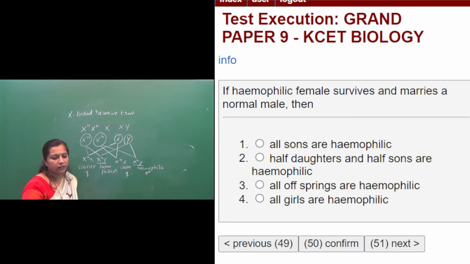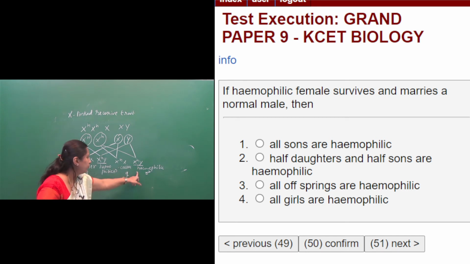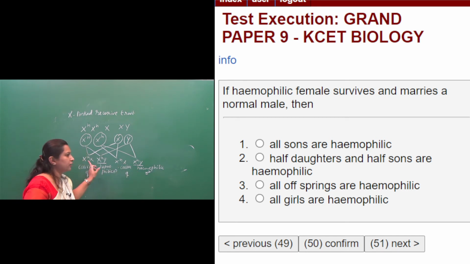Half of the daughters and half of the sons are hemophilic. See here, all the sons get affected with hemophilia, but all the daughters are normal, though they are carriers of the gene for hemophilia. So the second option is wrong. Third option, all offsprings are hemophilic. All offsprings are not hemophilic here. Only the male offsprings are hemophilic, whereas the female offsprings are only carriers of the gene for hemophilia. Then all girls are hemophilic.